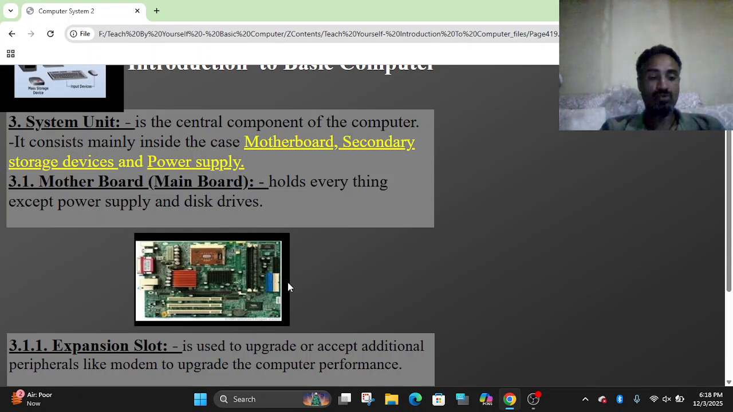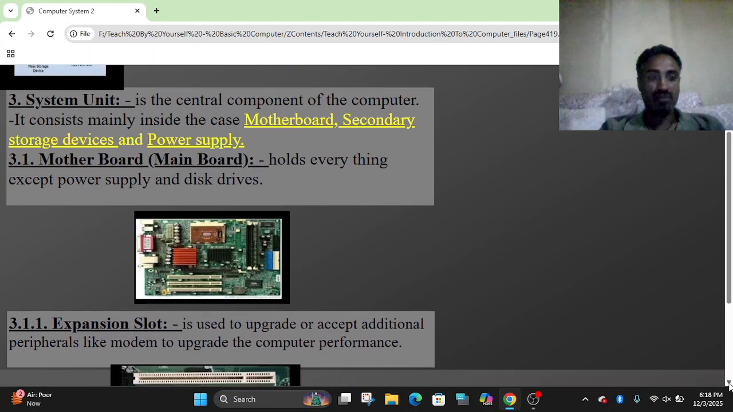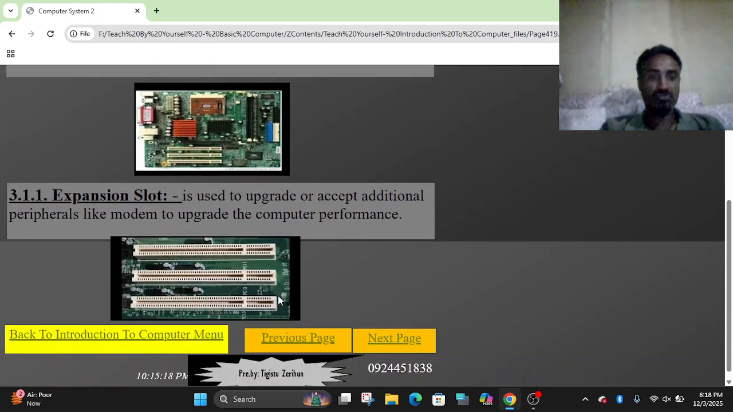The other component under the system unit is the expansion slots. These slots are used to upgrade or accept additional peripherals, like a modem, to upgrade the computer performance. We can upgrade the computer performance by adding additional cards to the slots.